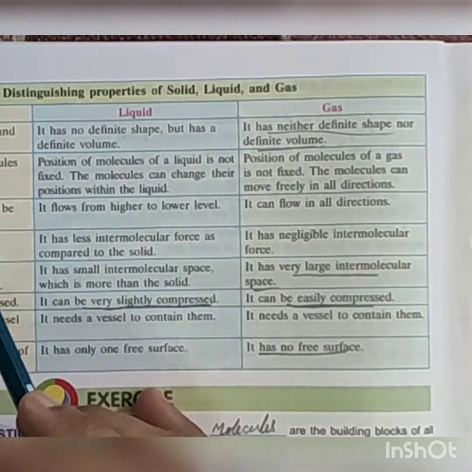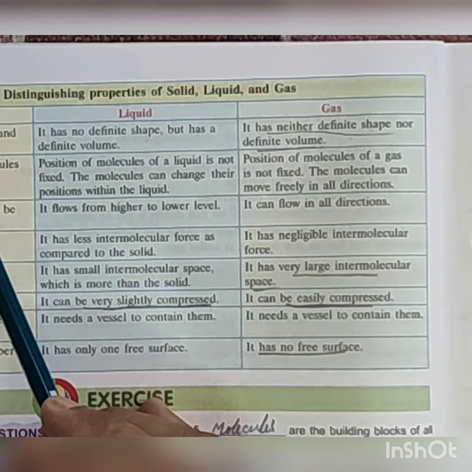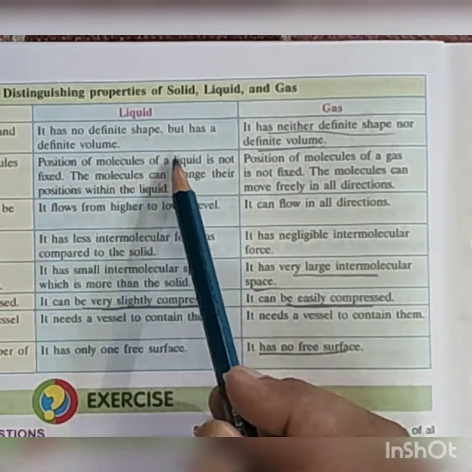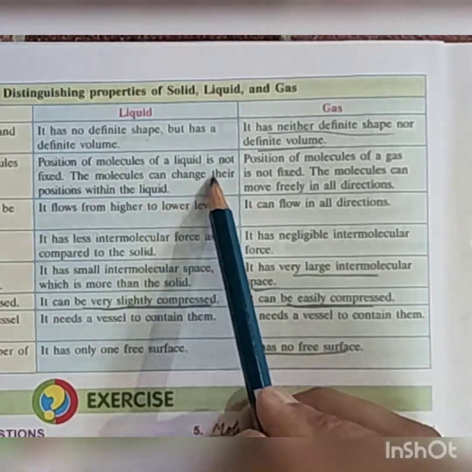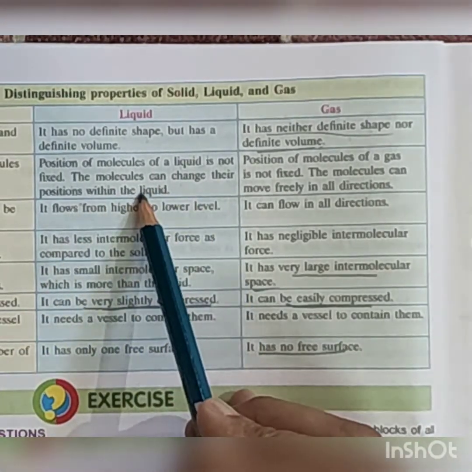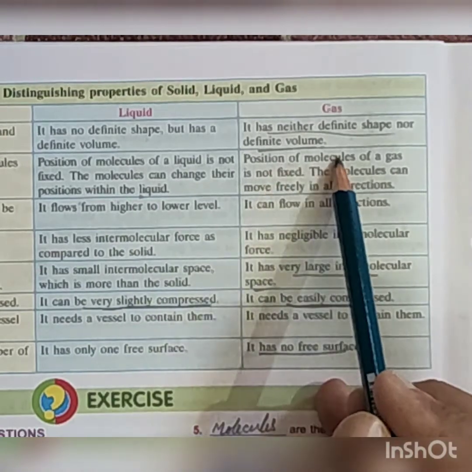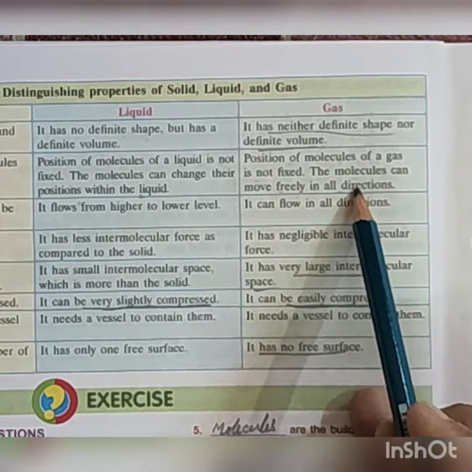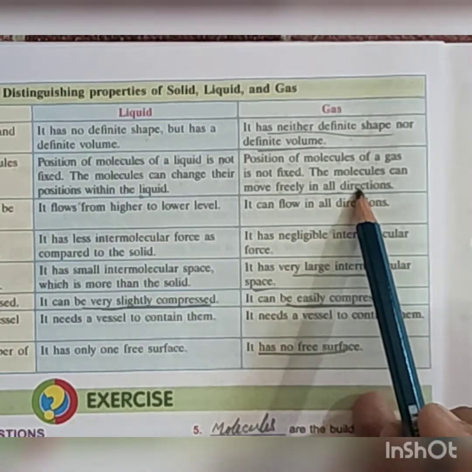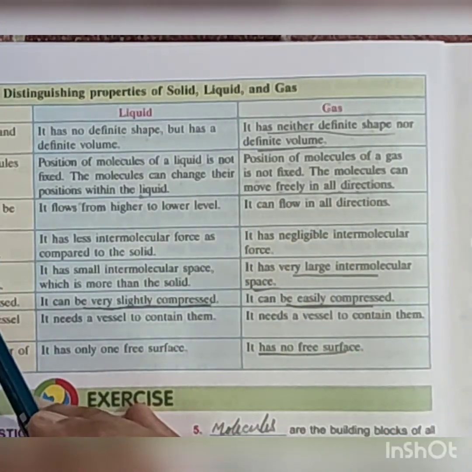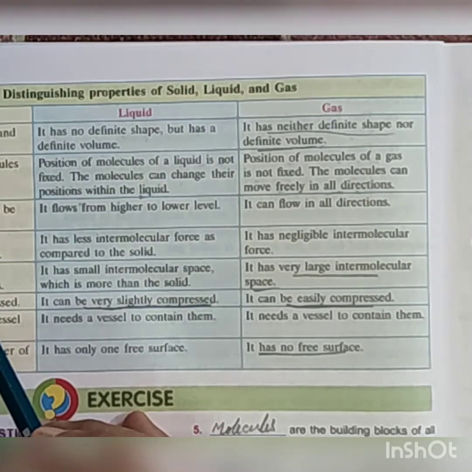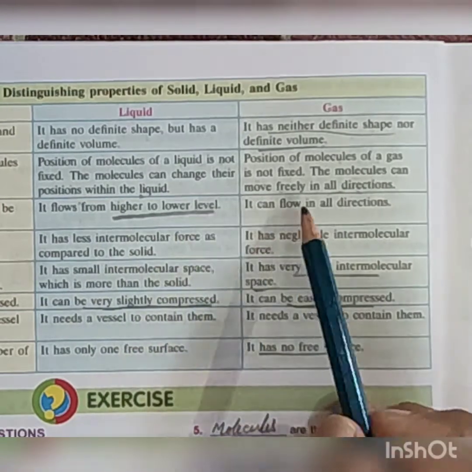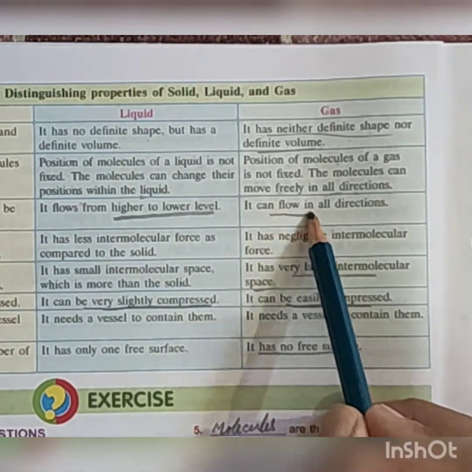Position of the molecules of a solid is fixed. Molecules of a liquid are not fixed; they can change their position within the liquid. And position of molecules of a gas is not fixed; the molecules can move freely in all directions. Solid cannot flow, but it can be heaped. Liquid can flow, we know that, from higher to lower level. And gases can flow in all directions.